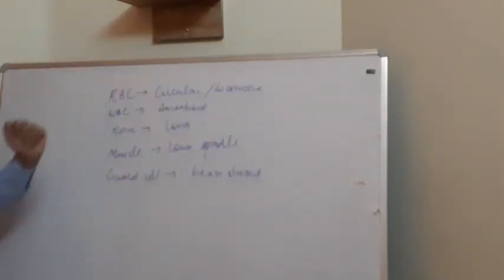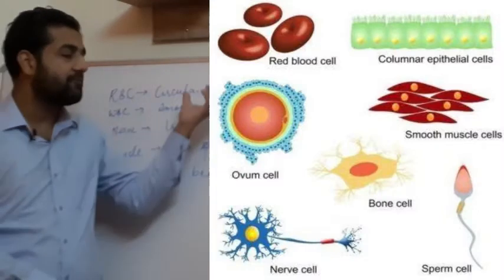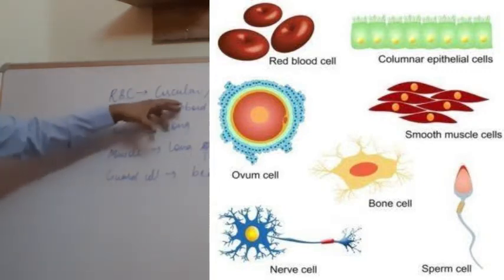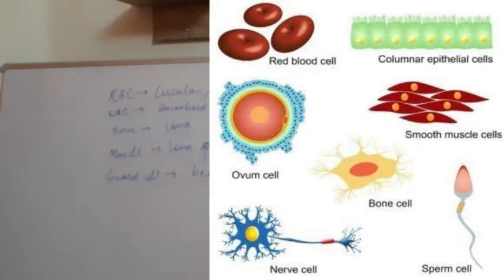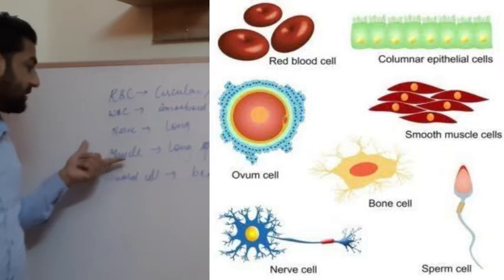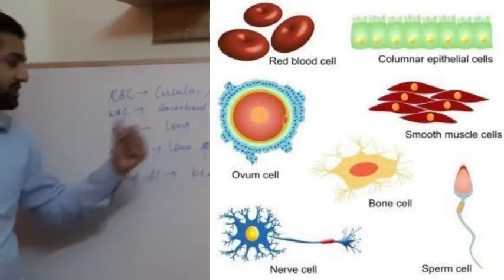See here, RBCs have a circular, biconcave shape and are very small in size because they have to pass through our blood vessels. WBCs are ovoid in shape and don't have any fixed shape, so they can squeeze out of our blood vessels. Nerve cells, as I already told you, have to pass impulses over a long distance in our body, so they have a long shape. Muscle cells have to contract and relax, contract, relax, so according to this function they have a spindle shape.